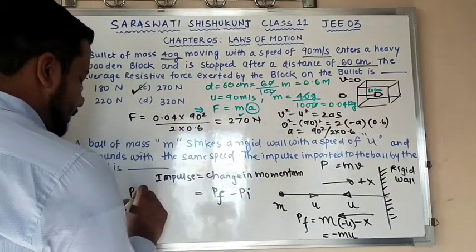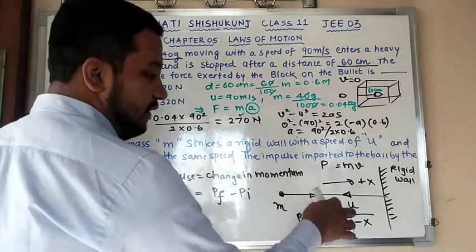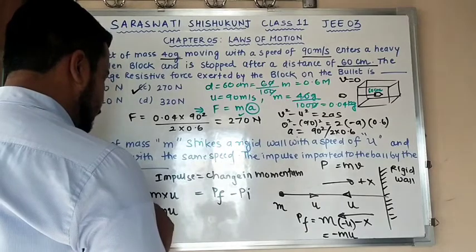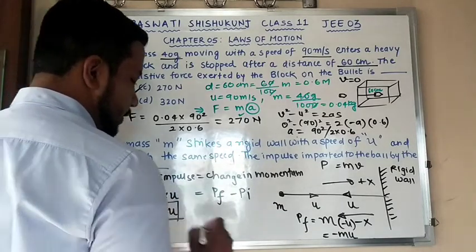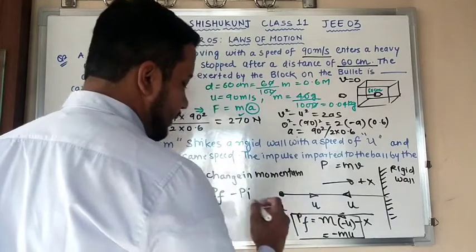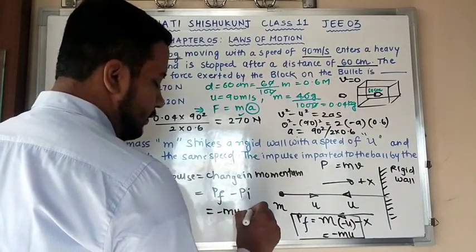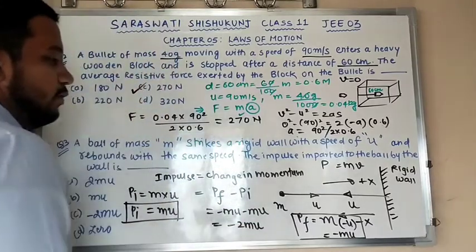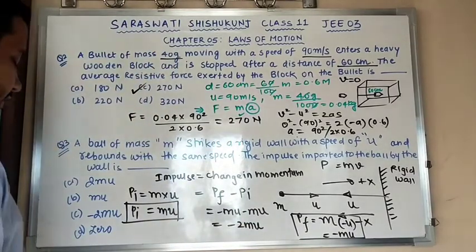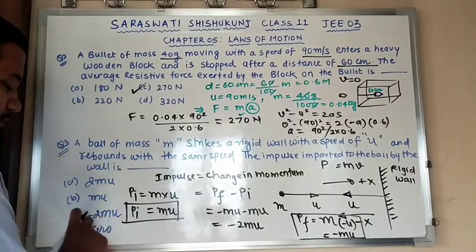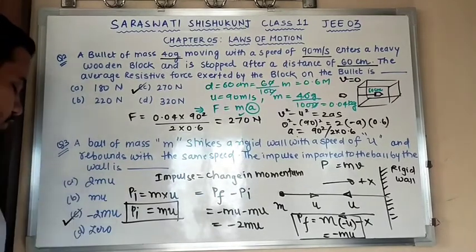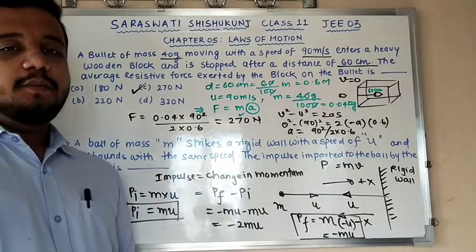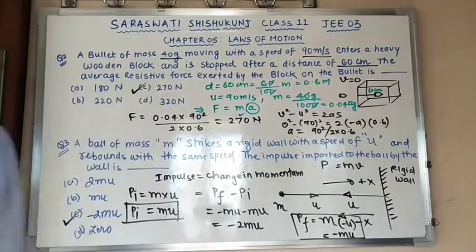Initial, if I calculate P initial, that is again mass is m, and velocity is u, which is in plus x direction, so it will be considered u. So P initial is mu. If I have P initial and P final, then I can substitute over here. That is minus mu minus mu. I am going to get my answer as minus 2 mu. So I do have the option minus 2 mu with me. Yes, I do have the options 2 mu, minus 2 mu, 0. So the answer is minus 2 mu, that is option C. Hope it is cleared perfectly. Yes. Moving to the next important example.